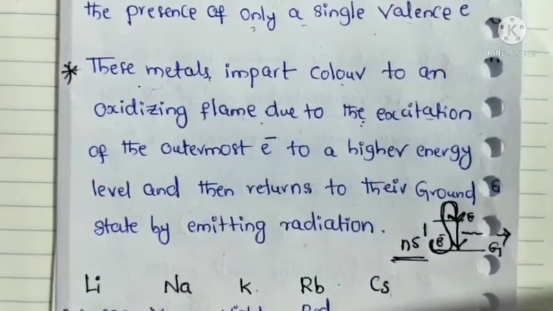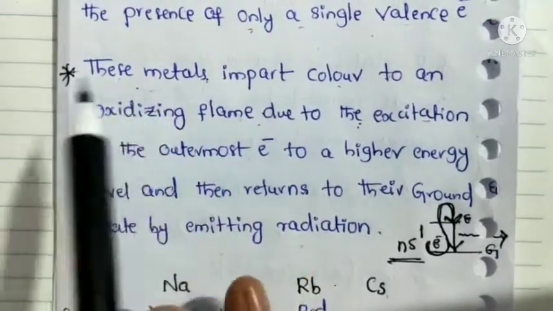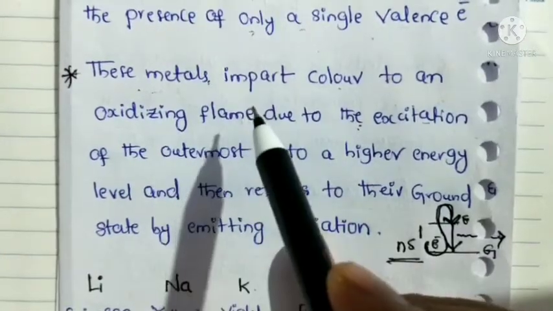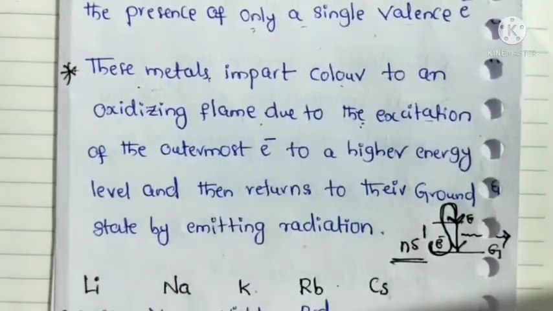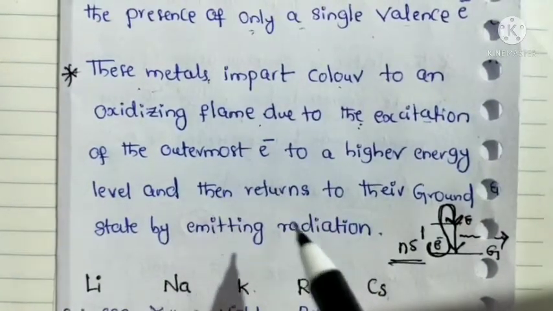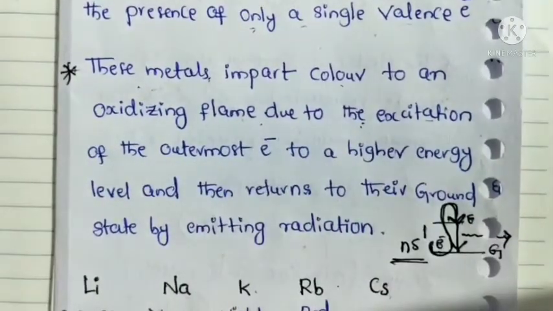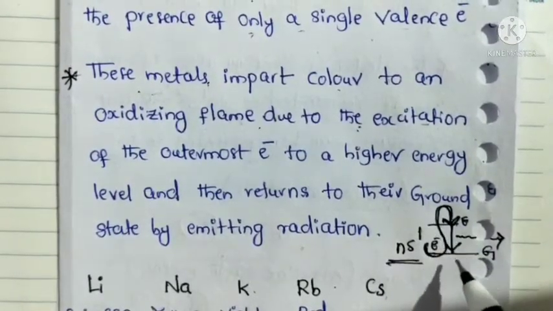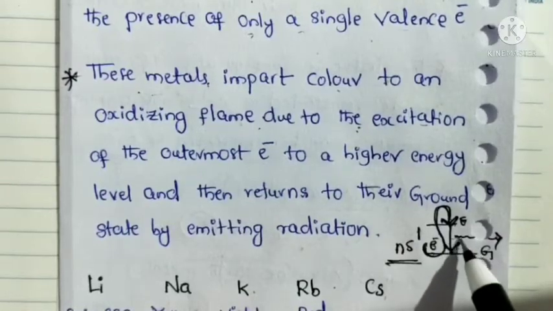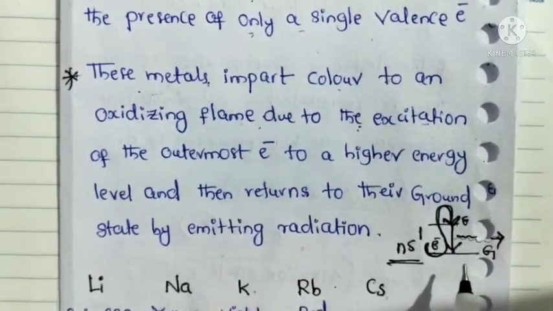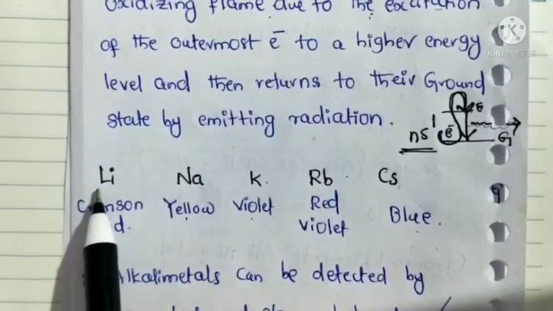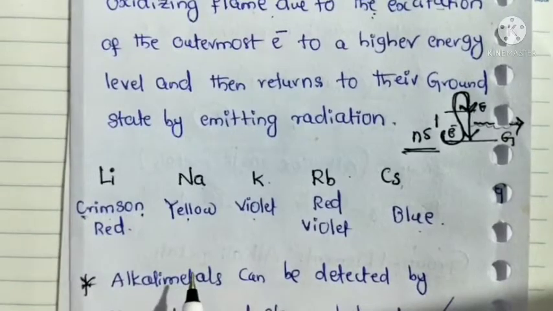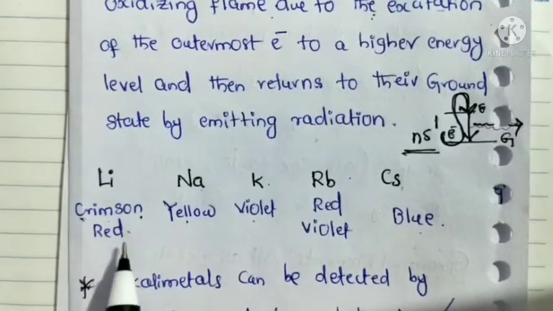The question arises here. What is the reason alkali metals impart color? The ground state electron first goes to the excited state, and after a certain time that excited electron comes back to its ground state and emits radiation. If the metal is lithium, it emits crimson red radiation, that is, crimson red color.